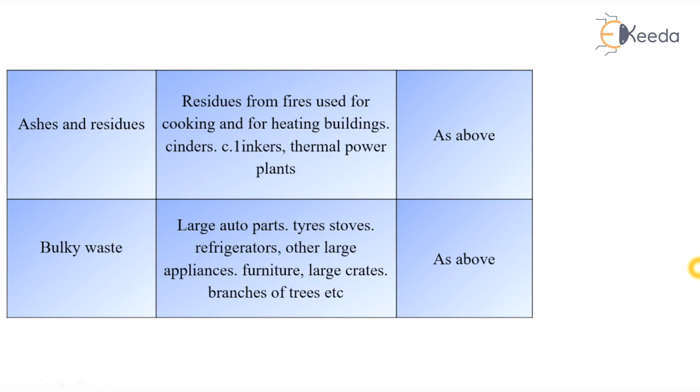Next is ashes and residues. These are the residues from fires used for cooking and for heating buildings, cinders, clinkers, thermal power plant residues, etc. Bulky waste consists of large auto parts, tire stores, refrigerator parts, and other large appliances. Furniture, large crates, branches of trees, etc. come under bulky waste.